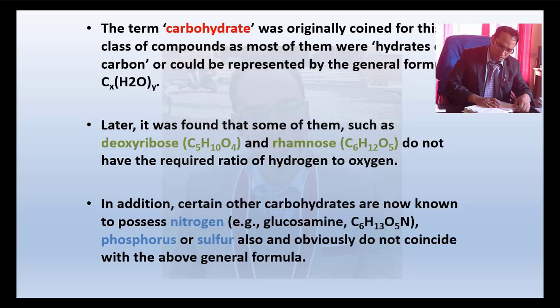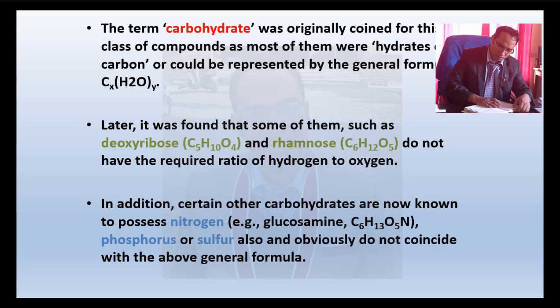But later it was found that some of them, such as deoxyribose C5H10O4 and rhamnose C6H12O6, do not have the required ratio of hydrogen to oxygen. It means 2:1, as in H2O. So they do not have the required 2:1 ratio of hydrogen to oxygen.